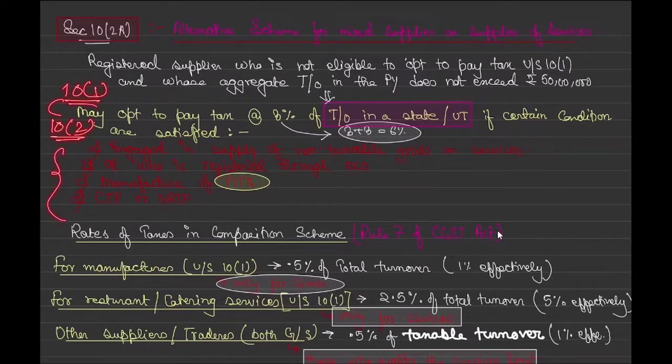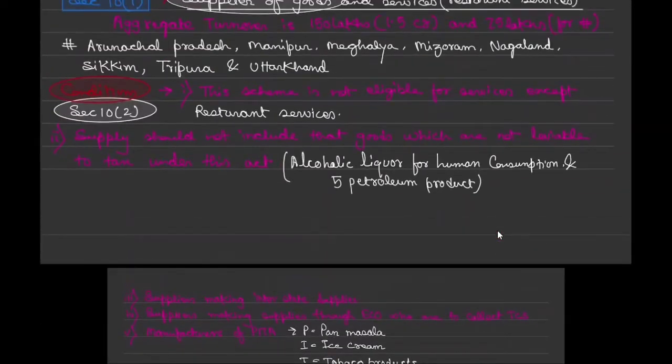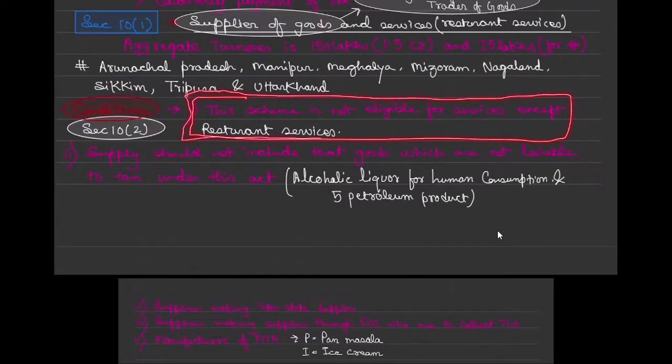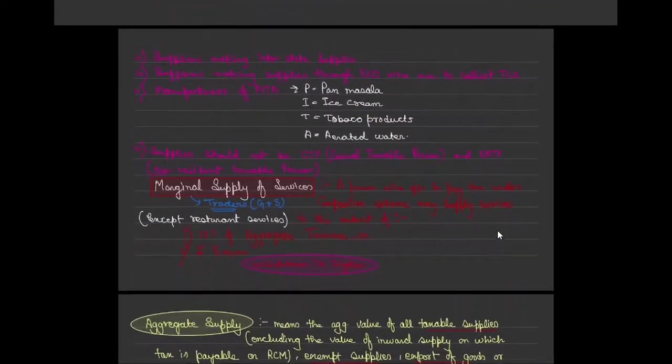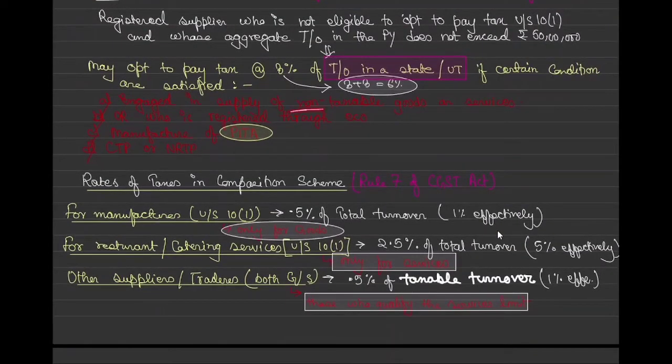What is the difference? The difference is only this: this scheme is not eligible for services, it is eligible for services except restaurant services. Why? Because that section is specifically made for services, so this line cannot be copy pasted into that, correct? That is the only difference. The other conditions are engaged in the supply of non-taxable, who is registered through ECO, manufacturer of PETA, or a casual taxable person or non-resident taxable person.